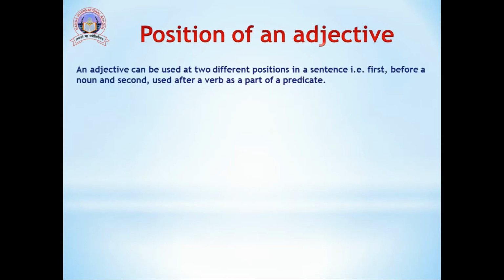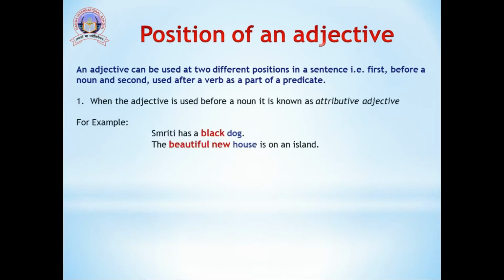Let's see how we can use an adjective in a sentence. An adjective can be used at two different positions in a sentence. That is, first before a noun, and second it is used after a verb as a part of a predicate. When the adjective is used before a noun, it is known as attributive adjective.